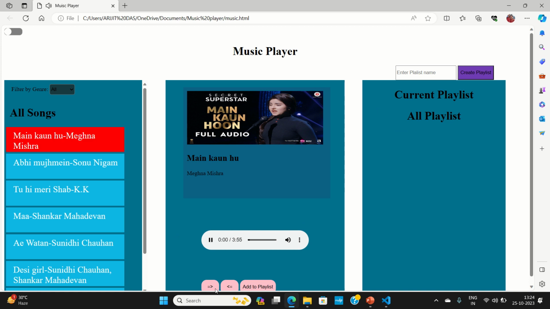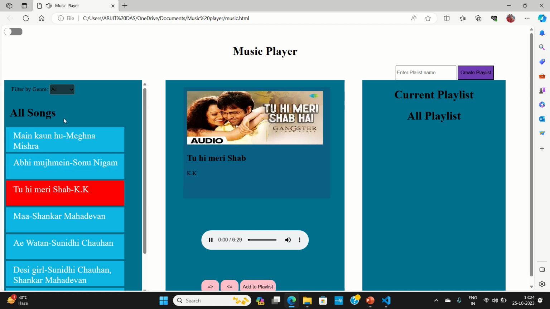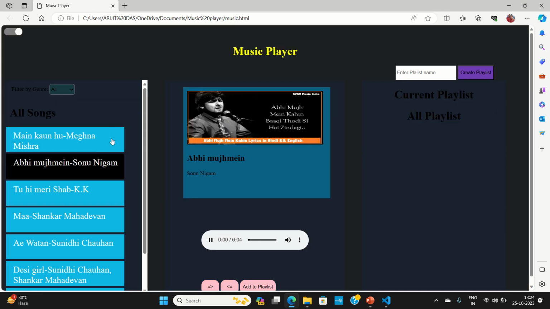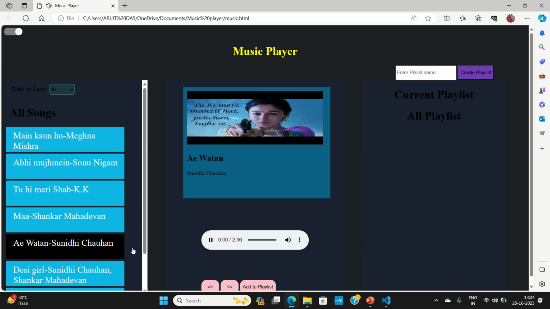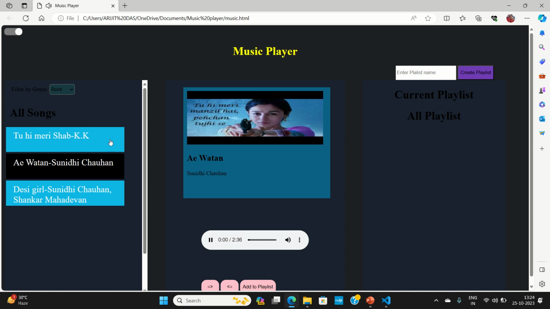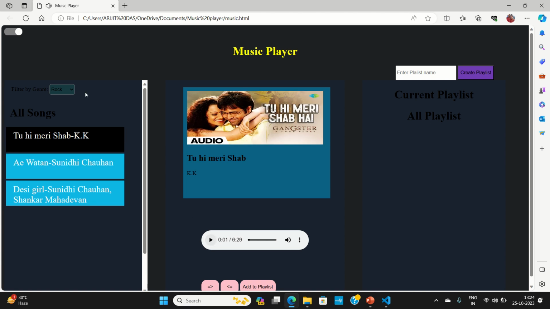So the playing of the songs, you can change it to the dark mode. Here you see the select also changes. You can select your own genre, this is your rock genre.